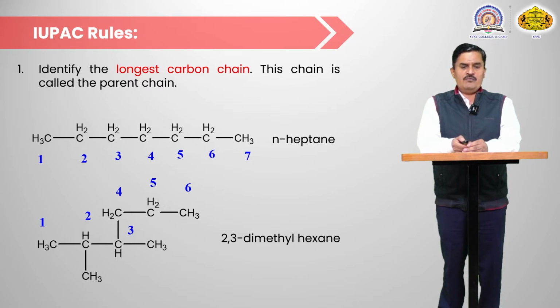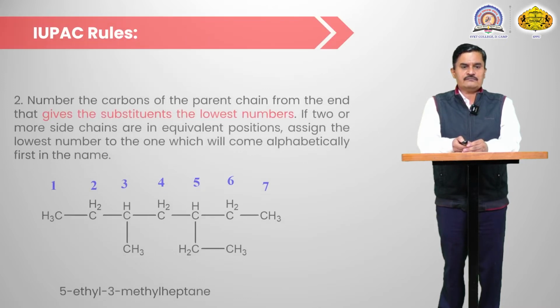And there are 2 methyl groups at the 2 position and 3 position, that's why it indicates 2 and 3. 2 methyl groups, that's why di. If 3 methyl groups, tri. If 4 methyl groups, that is tetra. So in this example there are 2 methyl groups, 2,3-dimethyl, and the longest chain contains 6 carbon atoms, meaning 2,3-dimethyl hexane.